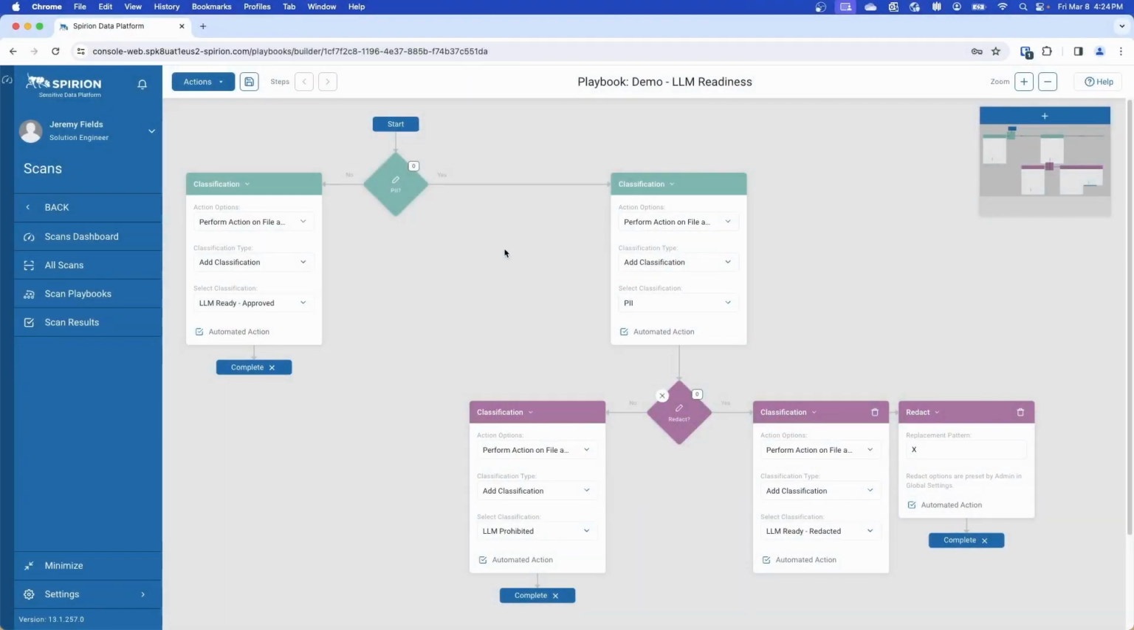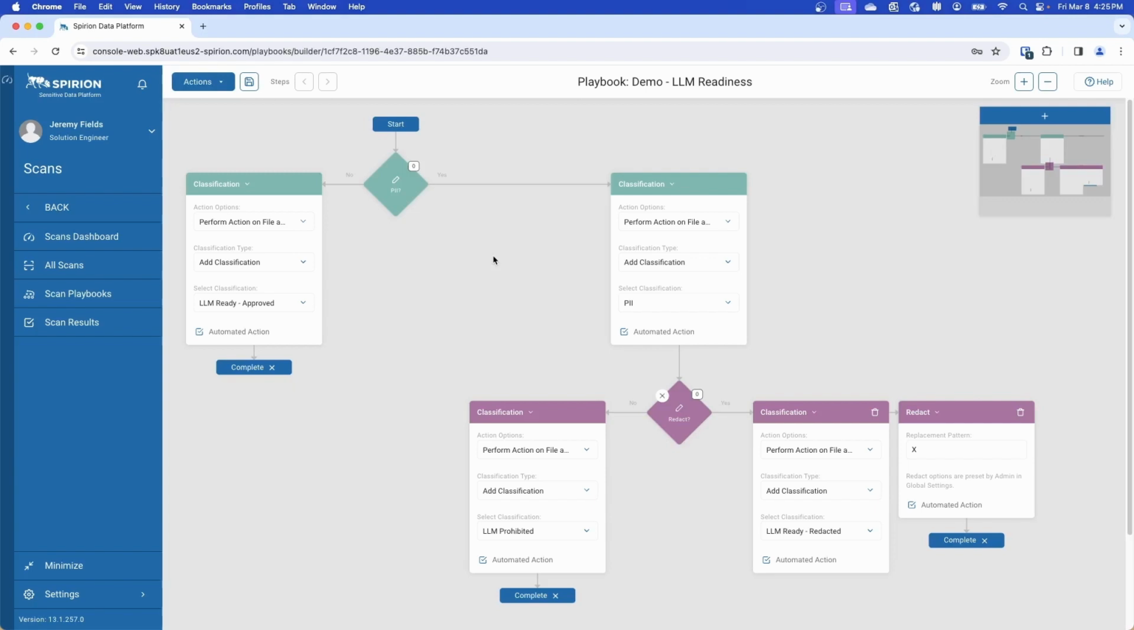Spirion playbooks evaluate both data content and the surrounding contextual elements of data discovery scan targets to arrive at automated outcomes from user-defined criteria. These building blocks of decisions and subsequent actions are combined to operationalize security and privacy policies. Today we will take a look at a playbook example designed to address whether evaluated file locations are suitable for